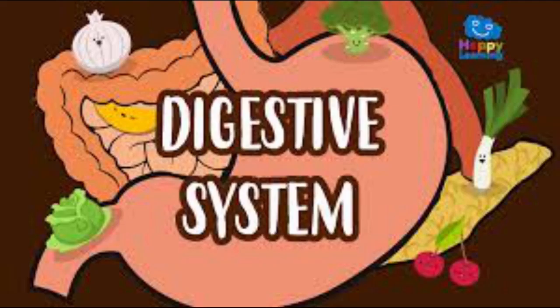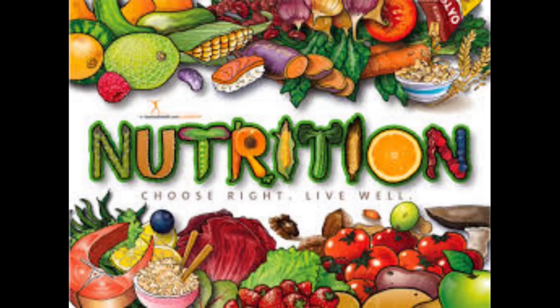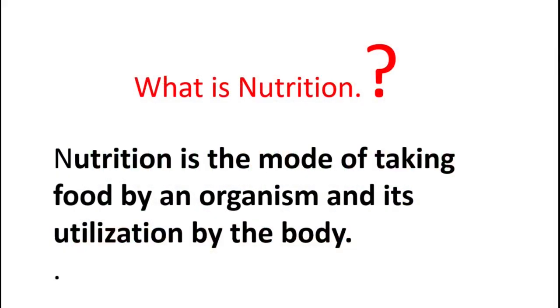The food consumed by the organisms gets digested in the digestive system, and all the nutrients are absorbed and utilized by the body. This process is called nutrition. So, what is nutrition? Nutrition is the mode of taking food by an organism and its utilization by the body. I'll repeat it again. Nutrition is the mode of taking food by an organism and its utilization by the body.